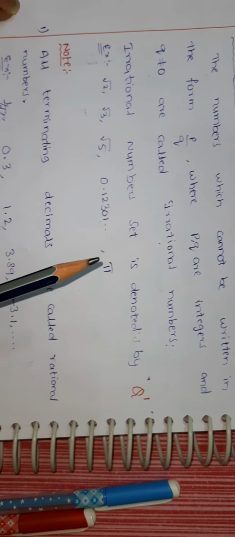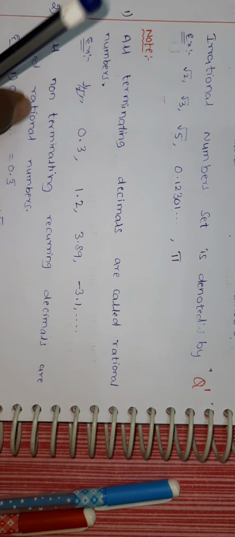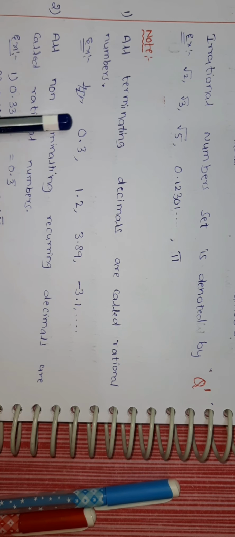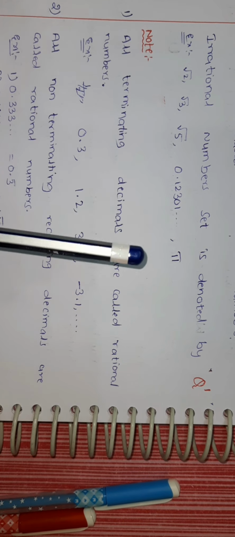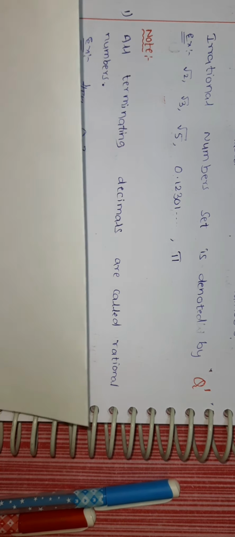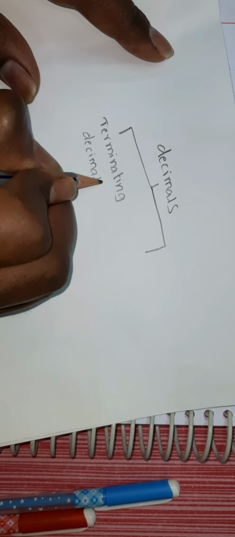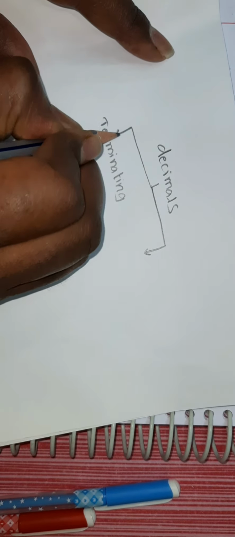Now observe some note points. Before discussing these note points, I want to explain some details about decimals. Decimal types: we have two types of decimals. One is terminating decimals. Another is non-terminating decimals.